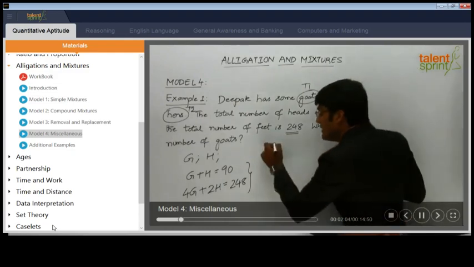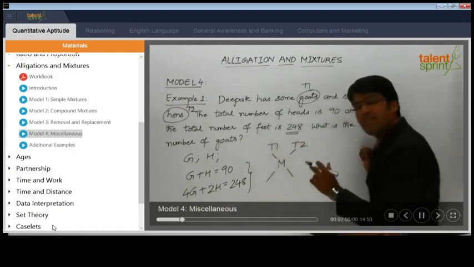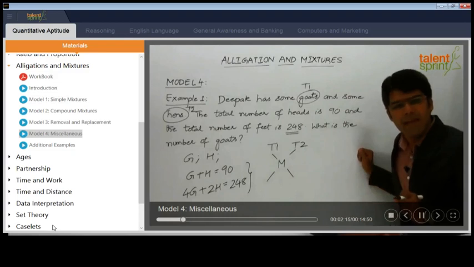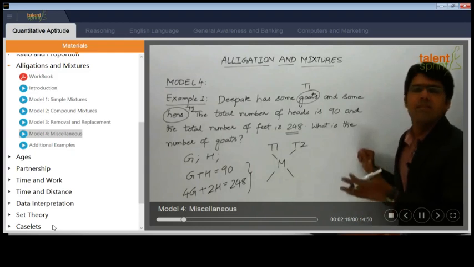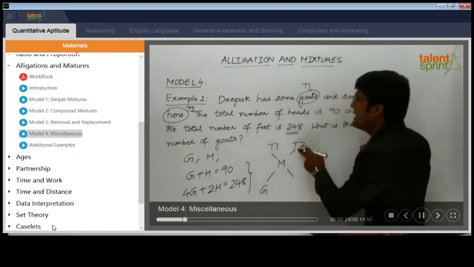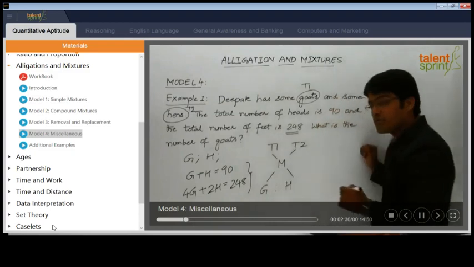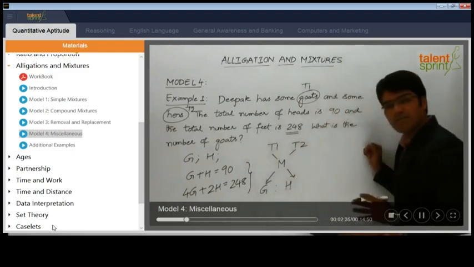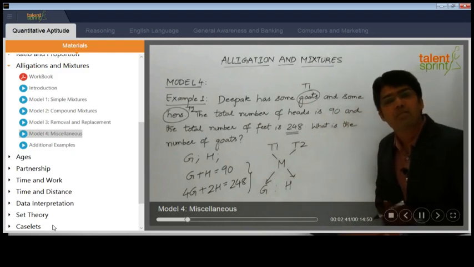Now the alligation rule is as follows: T1, T2 and M. When we take the cross differences, we should get the ratio of the two quantities. Here the ratio of the two quantities is nothing but the ratio of the number of animals: quantity of goats, which is nothing but the number of goats, is to quantity of hens, the number of hens. Now because T1 is with respect to goats, we will get G here, and T2 is with respect to hens, we will get H here. So finally, when we substitute the proper values and apply the alligation rule, that is the cross differences, we will get the ratio of G to H, and that ratio can be used along with the total number of heads, 90, to find out the number of goats.